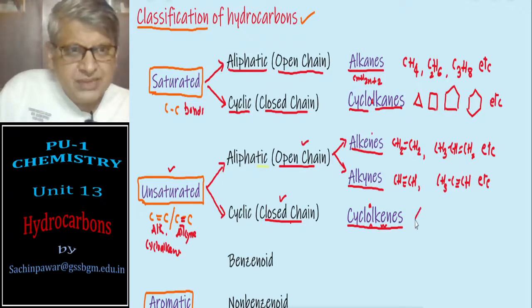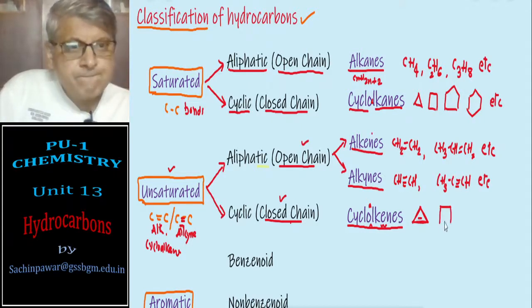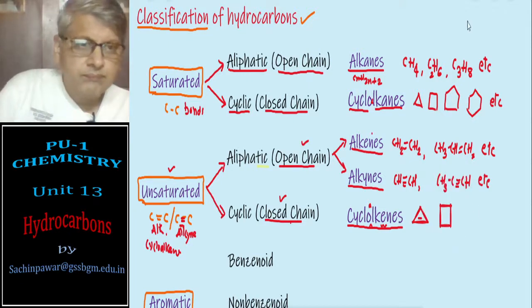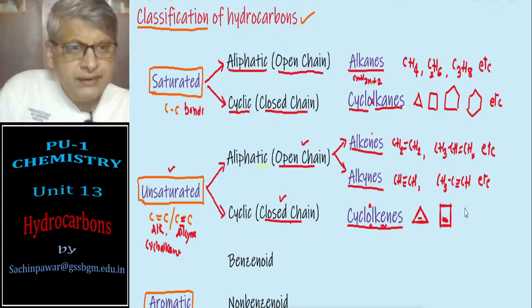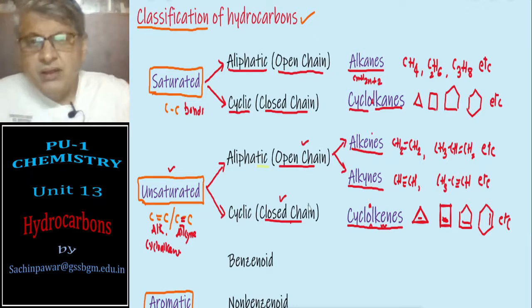Just to give an example, you can take this, cyclopropane. If you just make one double bond, this becomes cyclopropene. Then cyclobutene, a double bond is there, cyclobutene. Then if I take cyclopentene, then cyclohexene, etc.